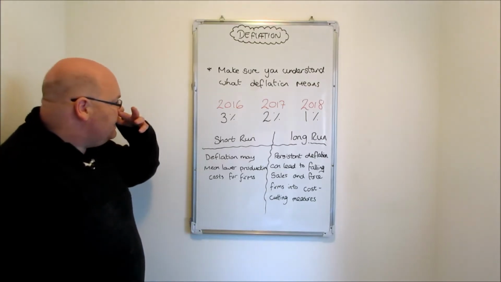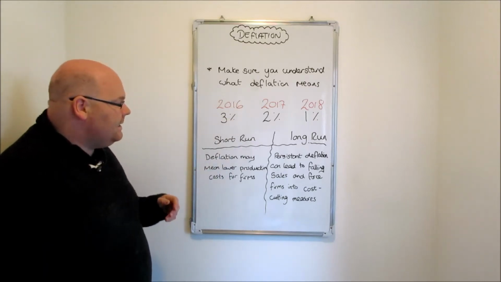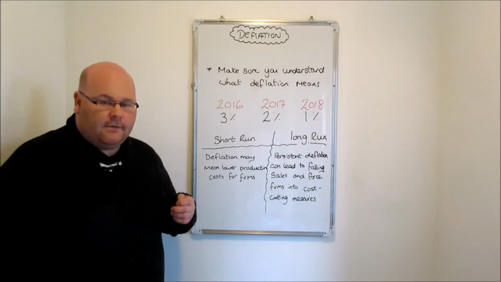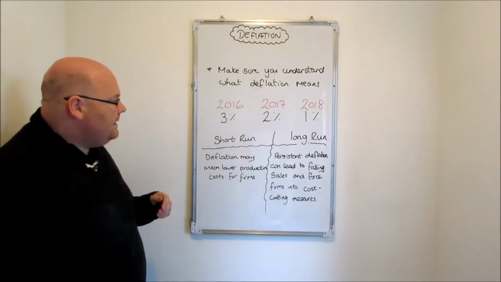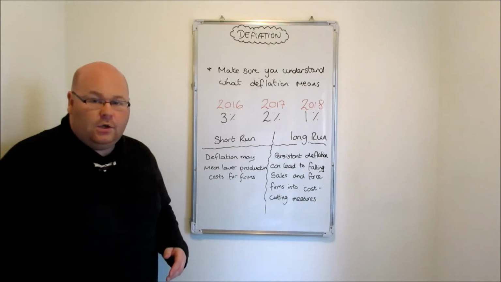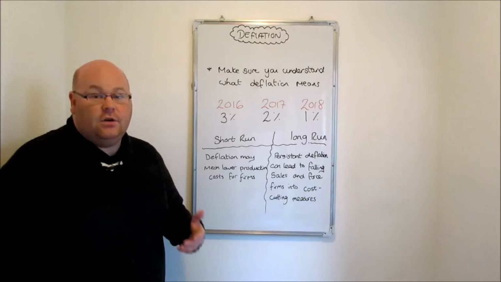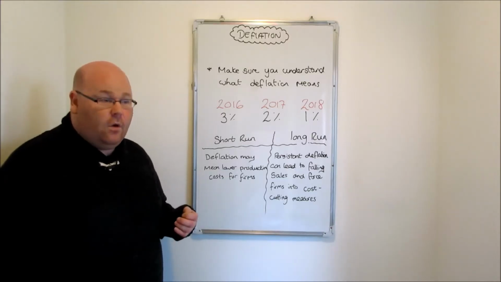So the fact that in 2017 inflation has fallen from 3% to 2% still means that prices have risen. Prices in 2017 are 2% higher than they were in 2016. So prices are still rising, but the rate at which they've risen is not as great as the period before.